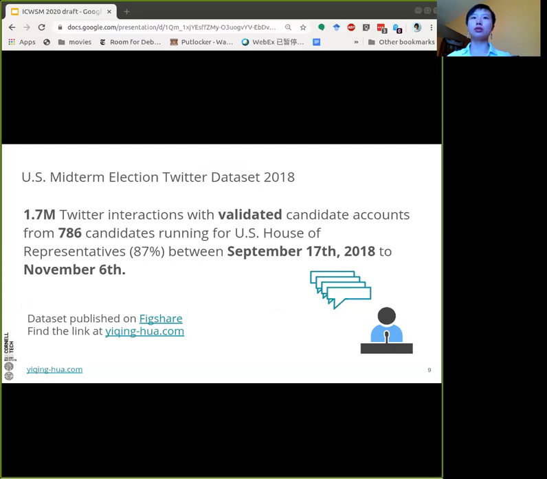We collected the US midterm election Twitter dataset in 2018 for this study. It includes 1.7 million Twitter interactions with validated candidate accounts from 786 candidates running for US House of Representatives between September and November. You can find the dataset on Figshare. Also, you can find the link on my website.